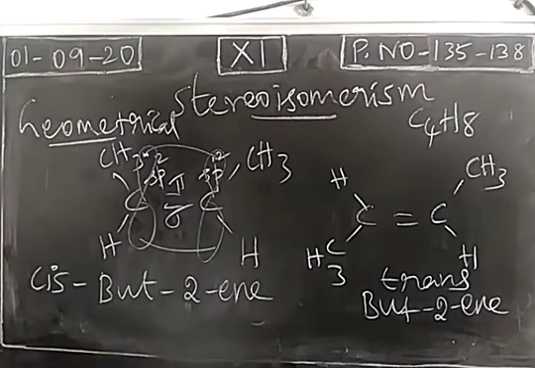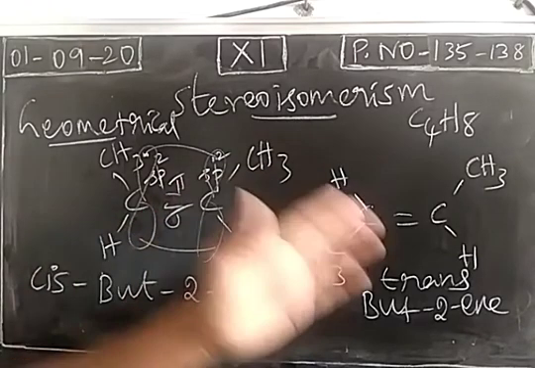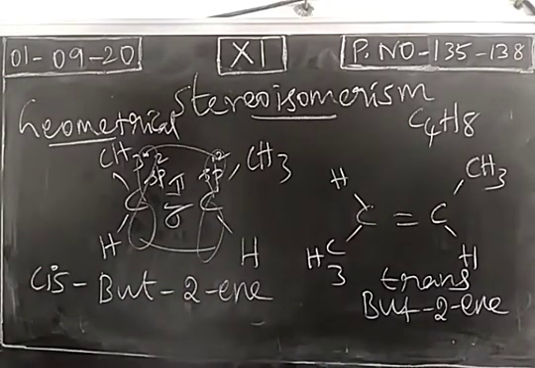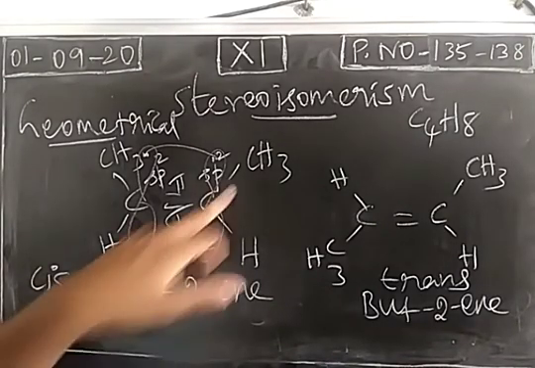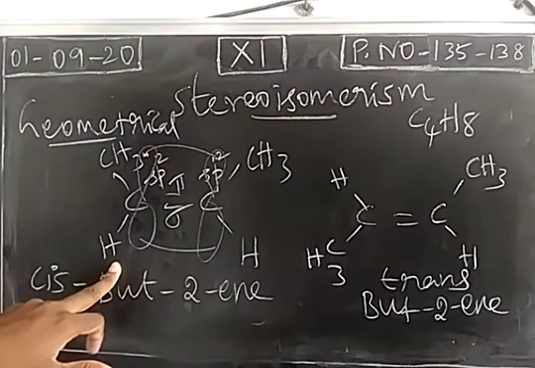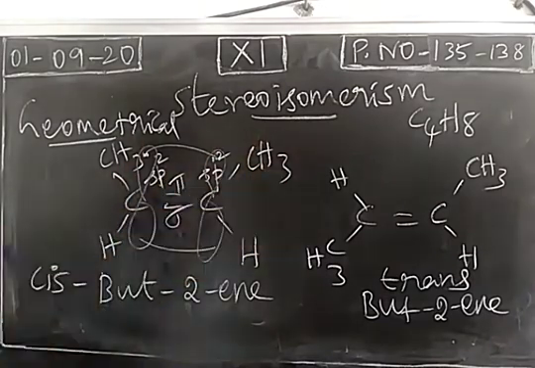So two compounds with the same molecular formula but different arrangement of atoms and molecules in space will be different. We call these two geometrical isomers, and based on the arrangement of atoms or groups, same side is the cis isomer, opposite side is the trans isomer. So these are called cis-trans isomerism.